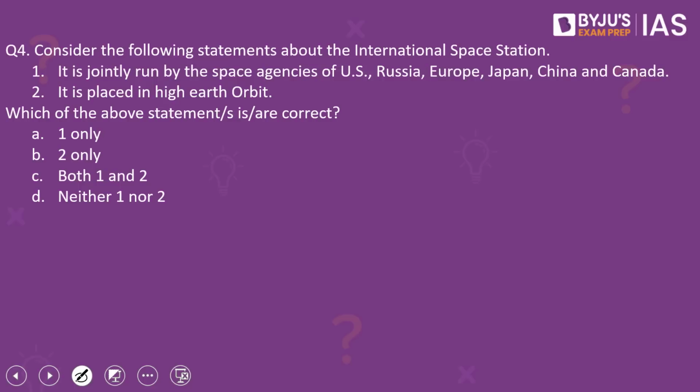It reads, consider the following statements about the International Space Station. There are two statements given here. The first one: it is jointly run by the space agencies of US, Russia, Europe, Japan, China and Canada. The second statement reads: it is placed in high Earth orbit. Which of the above statements is or are correct? Please have a look at the options given below.